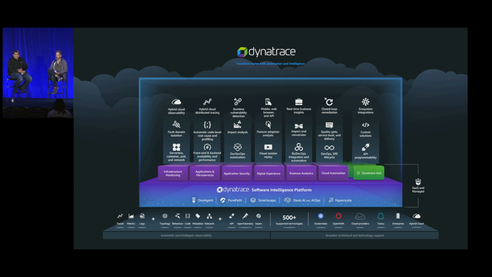Obviously we have roots in the APM space. We do really well in the application space, but there's a lot of other things in the platform that are really unique and interesting. Is there anything that you want to call out that's a new or recent feature that got you really excited, maybe when you were still on the customer side, that you want to talk about?